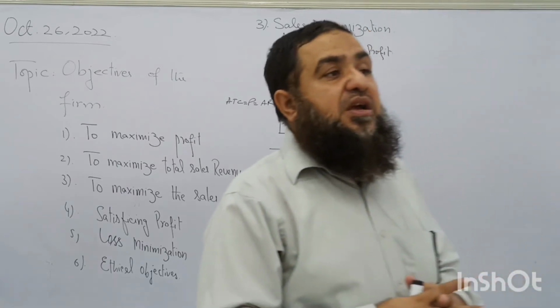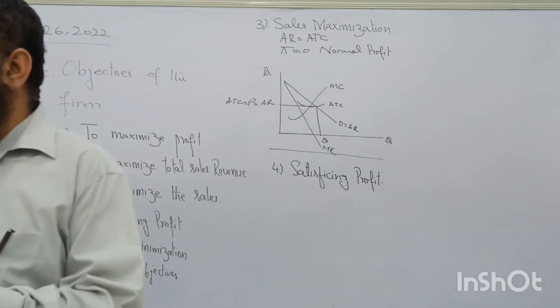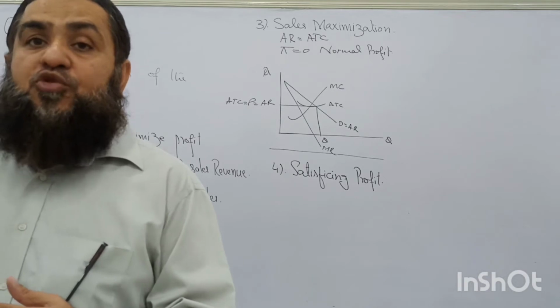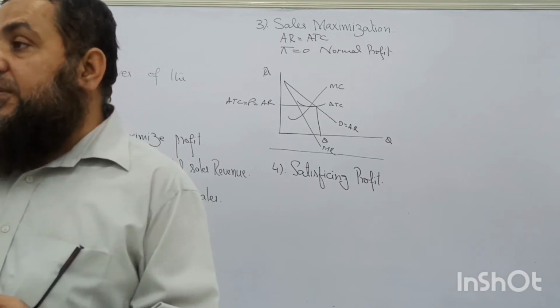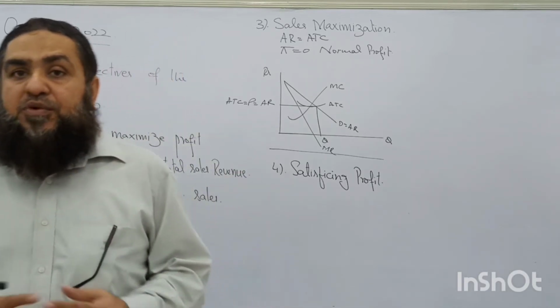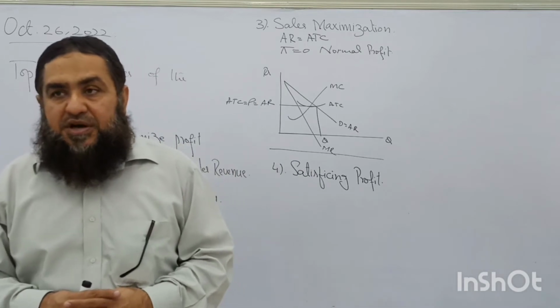but it is spending more on the improvement of the image of the firm, or the improvement in the quality of the firm, or the workers' welfare. So on providing more benefits to the workforce or the managers of the firm.